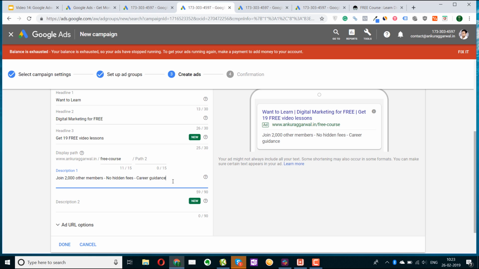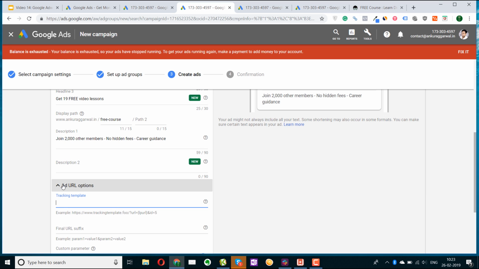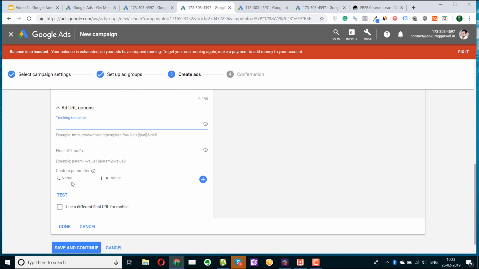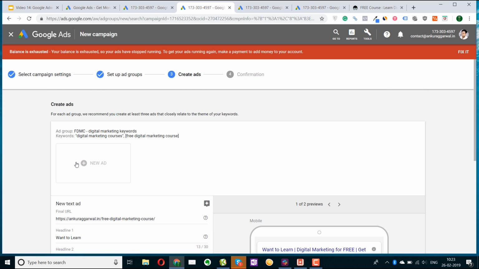So this will again help you in getting more clicks, because after reading the headline, people will read the description part. Similarly, you can add more descriptions, add another description here, and don't use this. This is more the advanced stuff, so we'll leave that. So this is how you can create the ad. Save and continue.